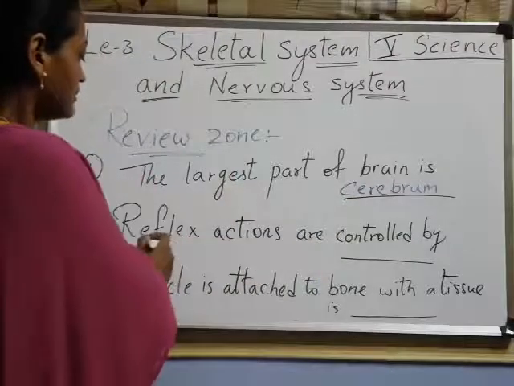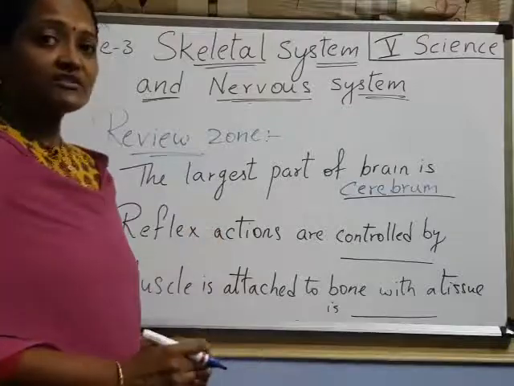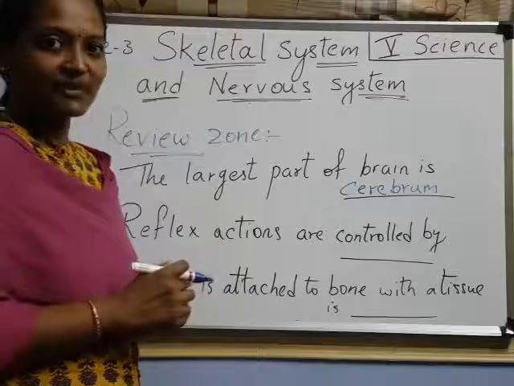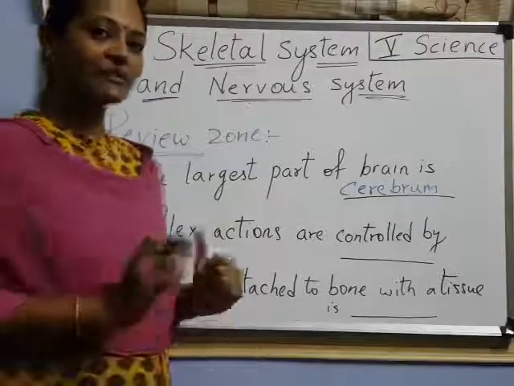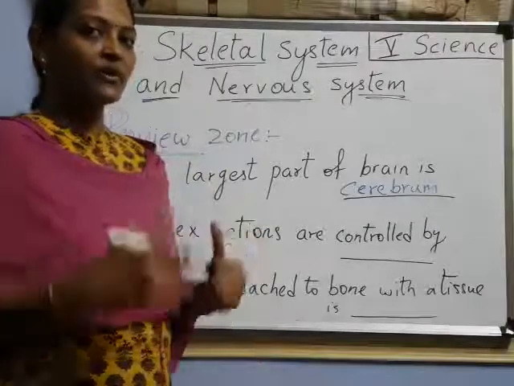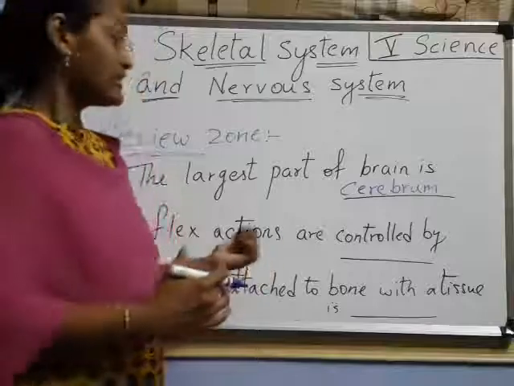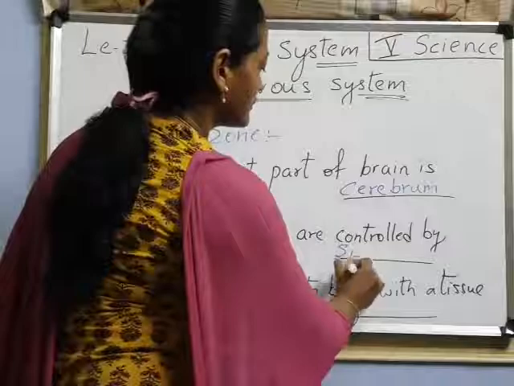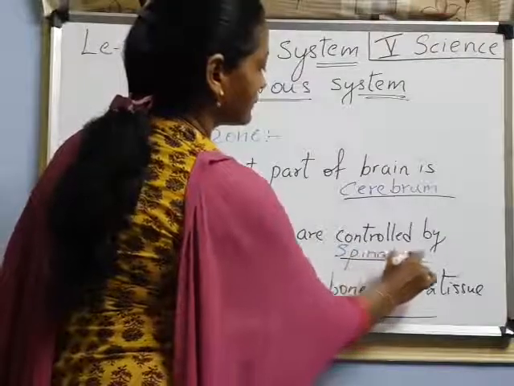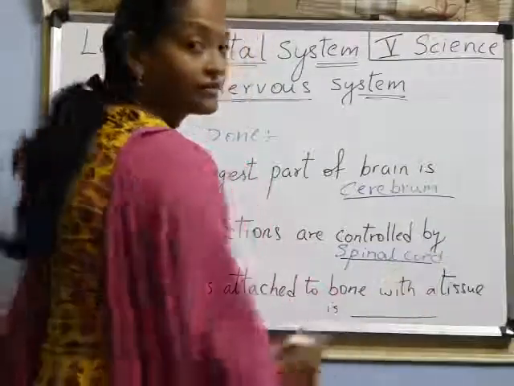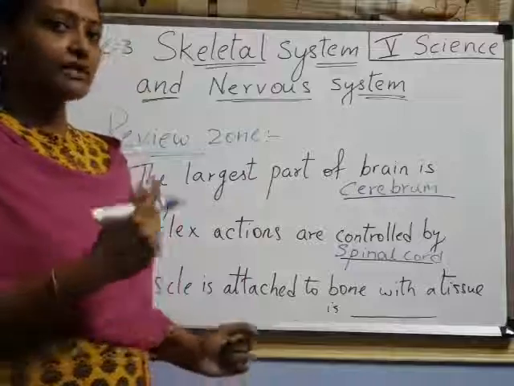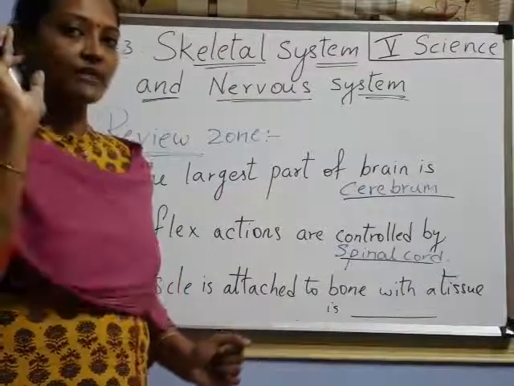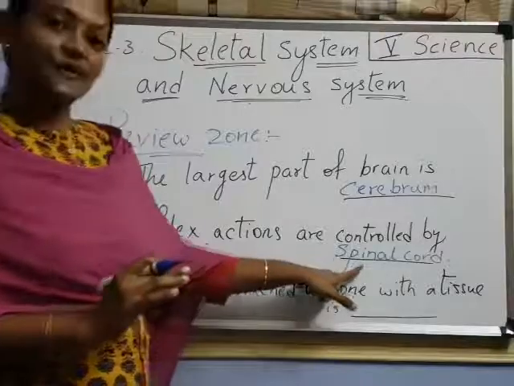Next, reflex actions. Reflex actions means immediate actions. They are not controlled by the brain. Generally the body is controlled by the brain, right? The full body is controlled by the brain. But the reflex actions, meaning immediate actions, are controlled by the spinal cord. Very important: the reflex actions are controlled by the spinal cord. That message is not at all going to the brain. Those are controlled by the spinal cord only.